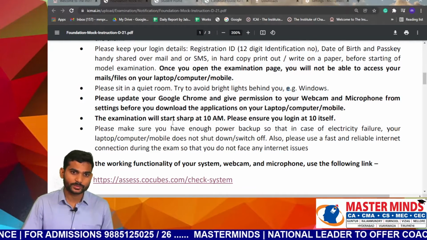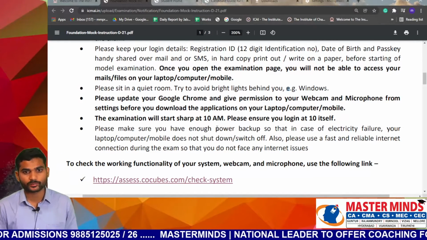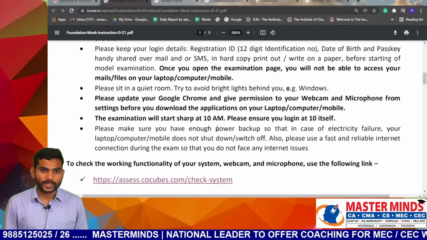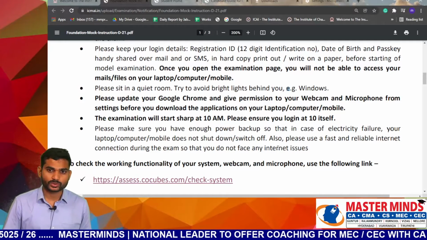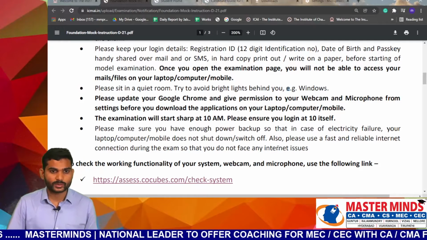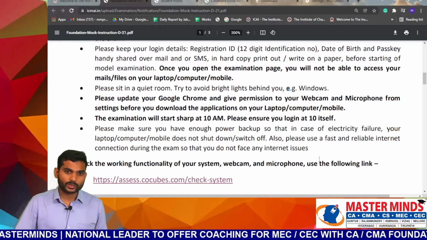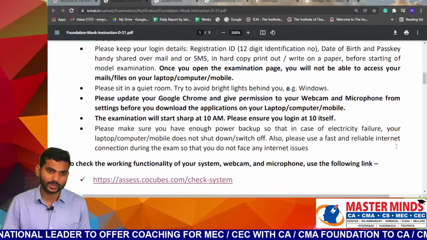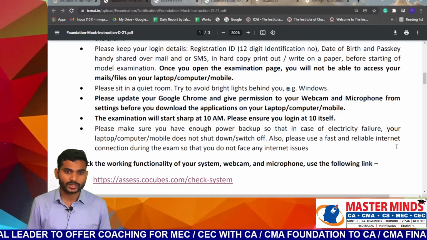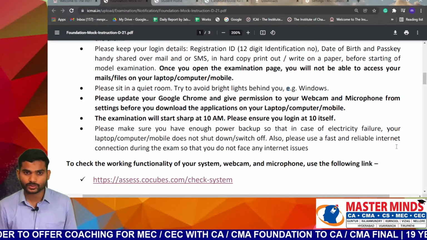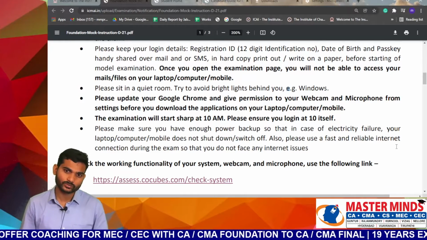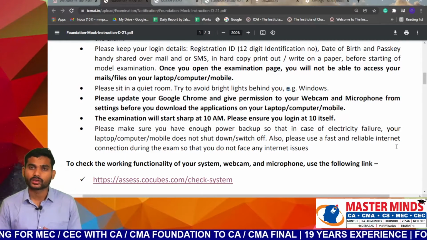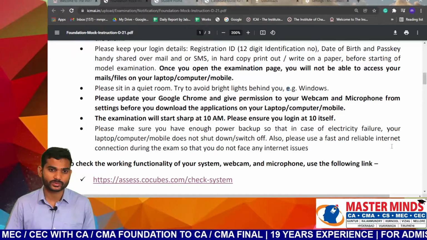The examination will start sharp at 10 a.m. Please ensure that you log in at 10 a.m. itself. Make sure that you have enough power backup so that, in case of electricity failure, your laptop, computer or mobile phone does not shut down. Also please use a fast and reliable internet connection during the exam so that you do not face any internet issues.